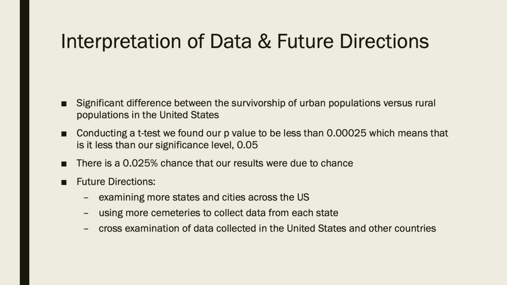An interesting experiment that we could do is cross-examine data collected in the US and compare it to other countries, for example, a developing country. We could also introduce a third variable of suburban neighborhoods and compare it to urban and rural populations.